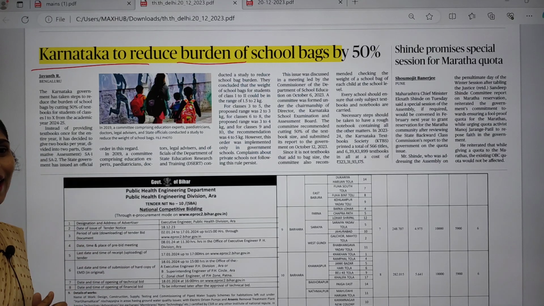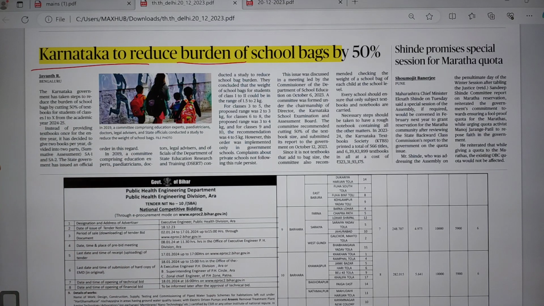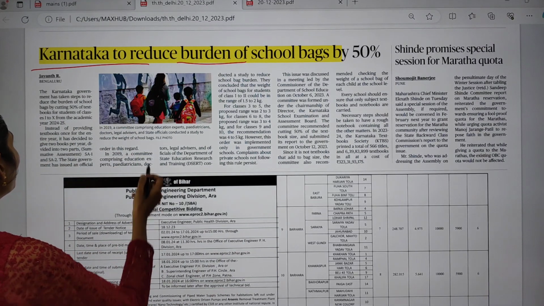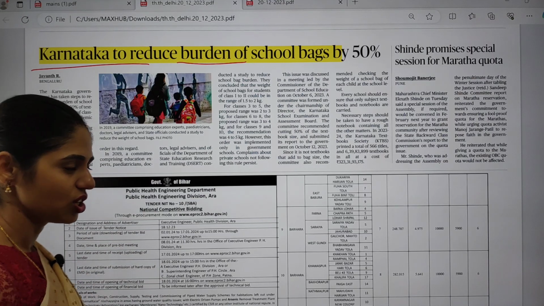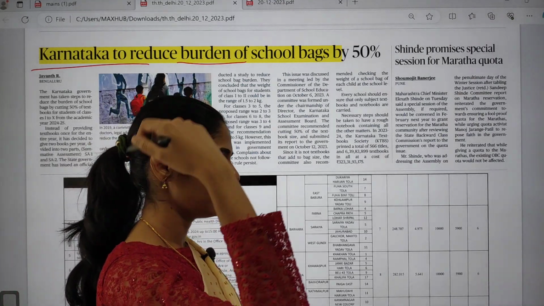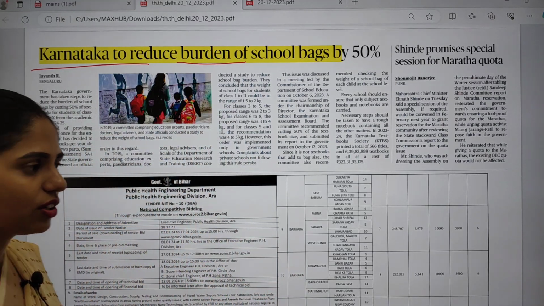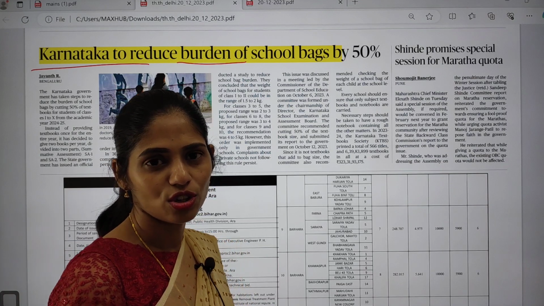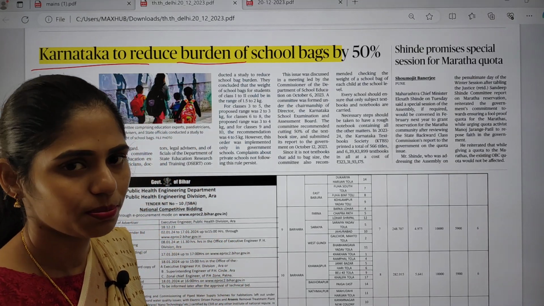At that time we have to carry the bag and go. So this is very, very good news. Here Karnataka is going to reduce the burden of school bags by 50%, because heavy weights will have an impact on your spine in future. At a tender age, whenever you carry lots of load on your back, you will have back pain or spine disorders.